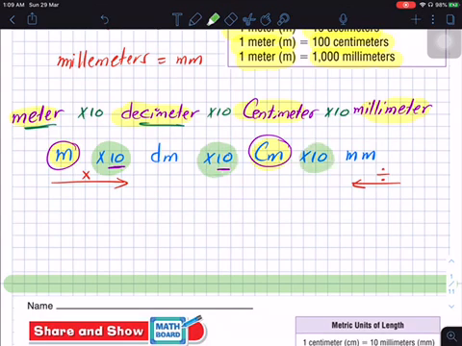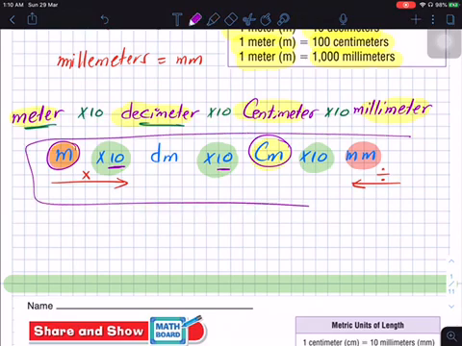So you are passing through 10 times 10 times 10, which means you multiply by 1000. This diagram will help you so much if you take it into consideration.